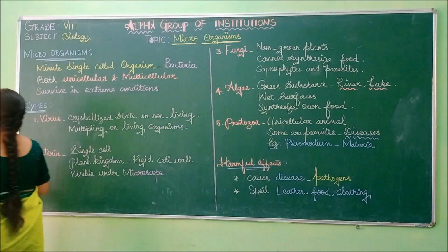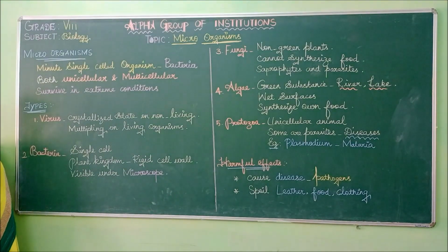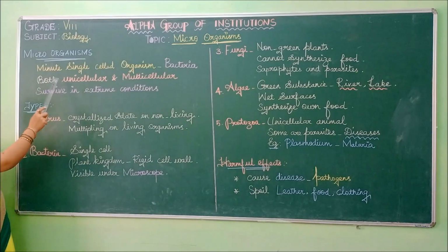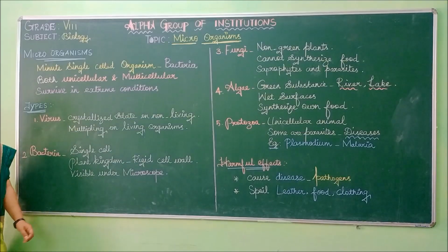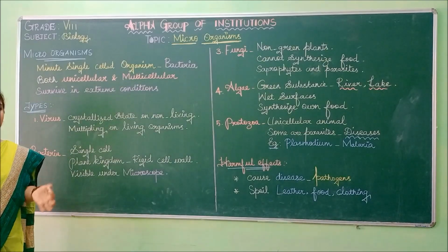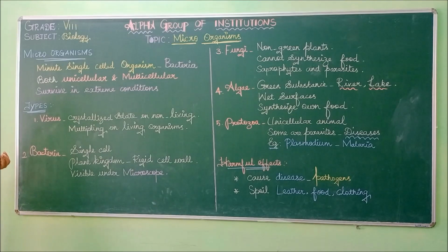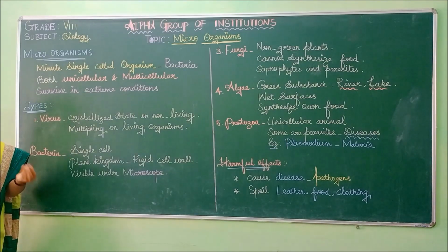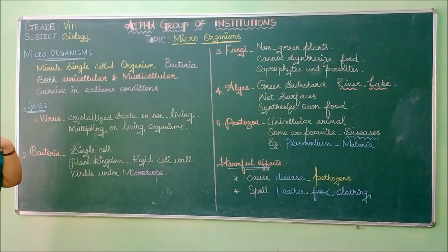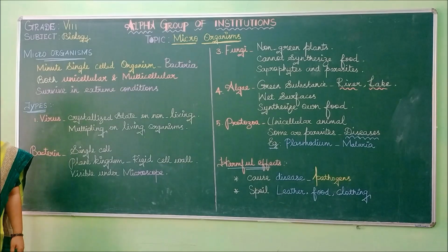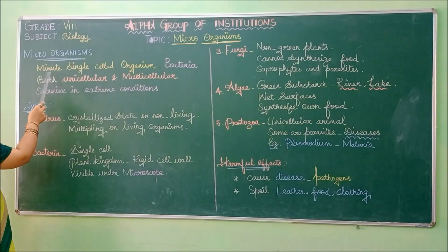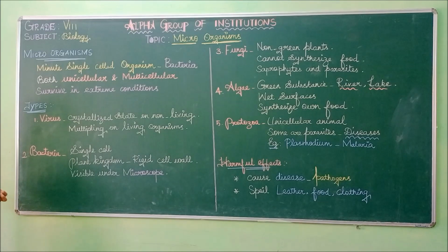First, I said we are going to see about microorganisms. Before that, we will see what a microorganism is. Microorganisms are minute single cell organisms. Minute means very small, so that we cannot see them with the naked eye. We can see them only through the microscope. That is why they are called minute cells.